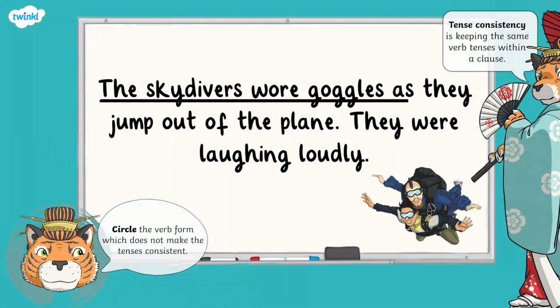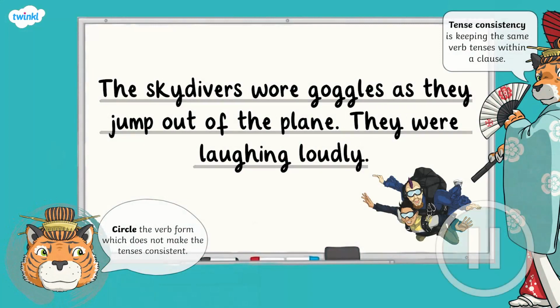Now let's have a look at the first question. You are going to circle the verb form that does not make the tenses consistent. The skydivers wore goggles as they jump out of the plane. They were laughing loudly.